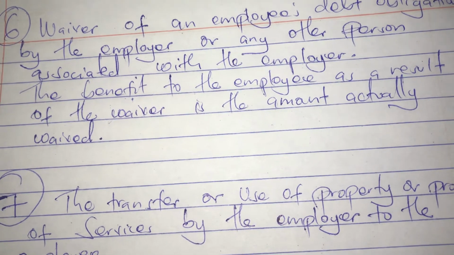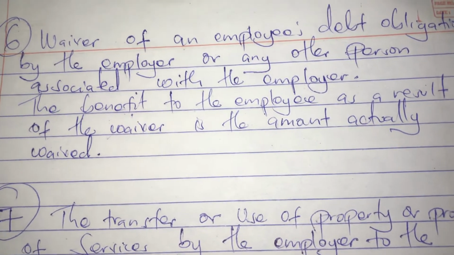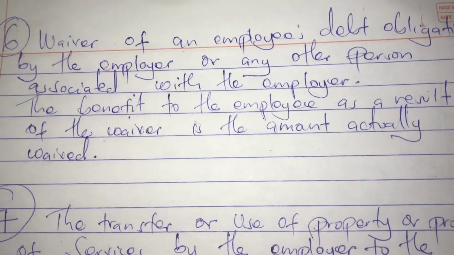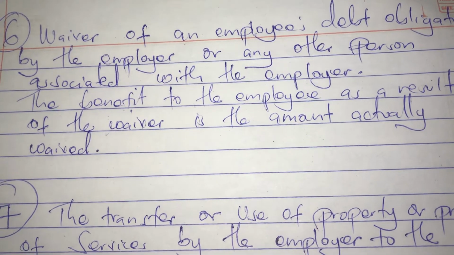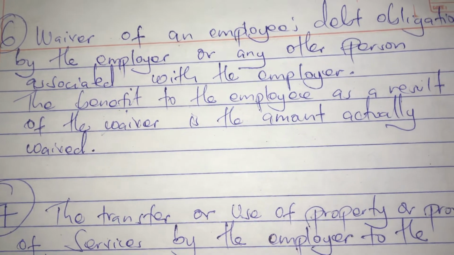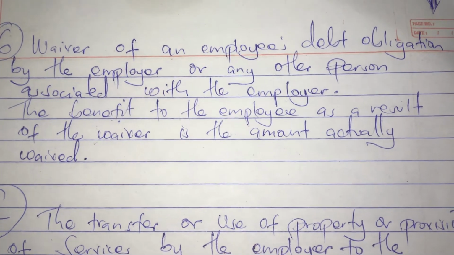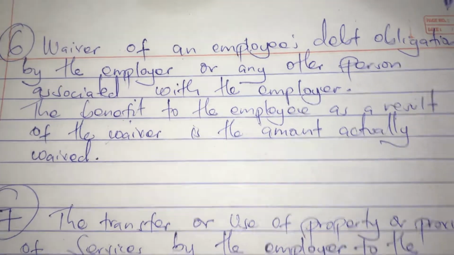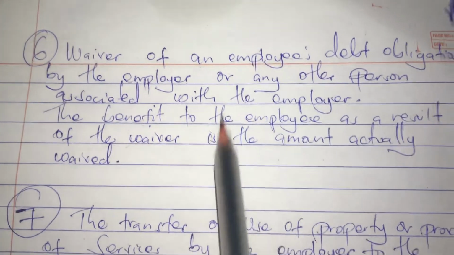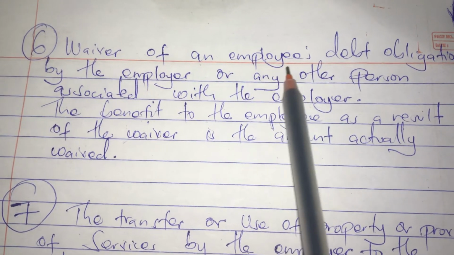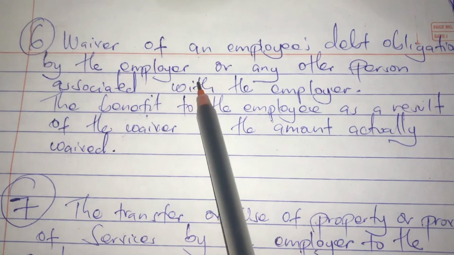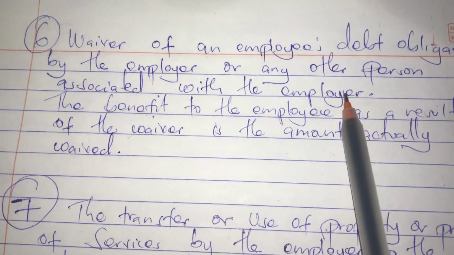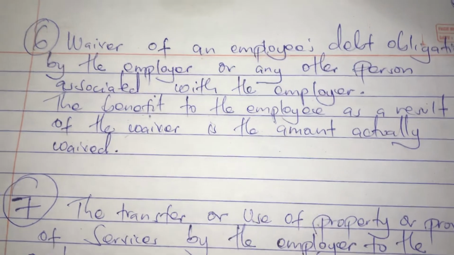In case you benefit in any way, or if they forgive you, maybe they were demanding you and they just decide to forgive you, it is also regarded as a benefit in some way. We shall see that in case we do an example. So the waiver of an employee's debt obligation by the employer or any other person associated with the employer is regarded as a benefit in kind.